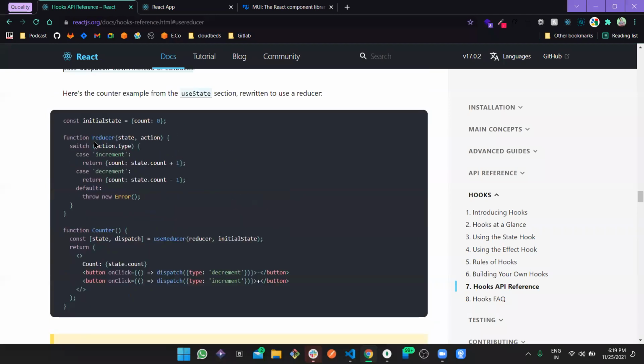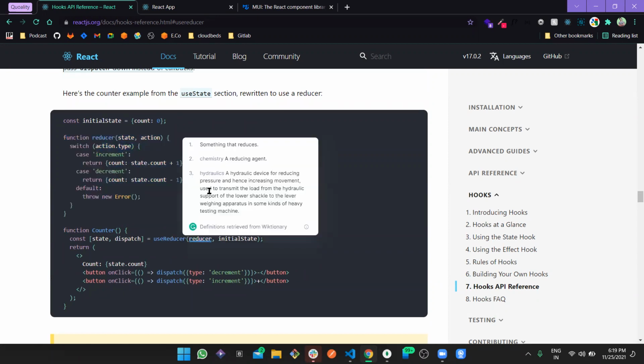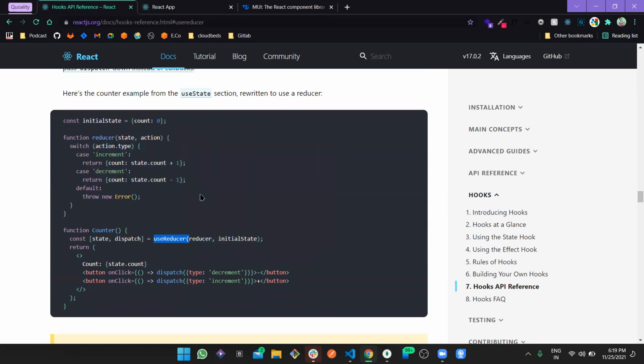Here we are providing a certain switch case, which is going to be the reducer. So the first parameter is the reducer, this particular switch case function, where we are going to get the state and the action. We define how we are going to handle them. This reducer function is called with state and action, right?